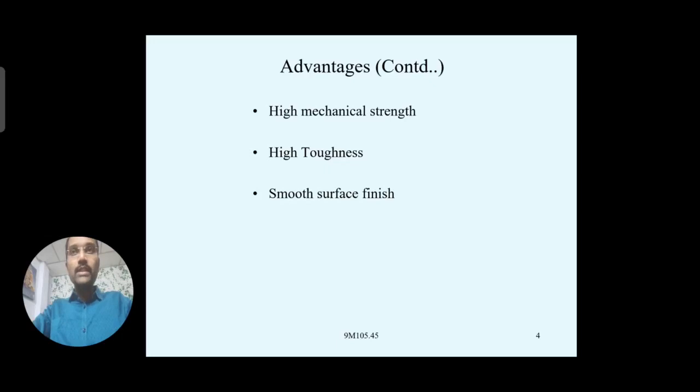And coming to the finish, you can get a good surface finish if you follow the procedure exactly, and after bringing it back to its normal temperature, you can observe a smooth surface finish on that object. And it also has a high strength to weight ratio. If you consider the ratio between strength and weight, it has a very high value with the help of this forging process. Material can also be saved, right?